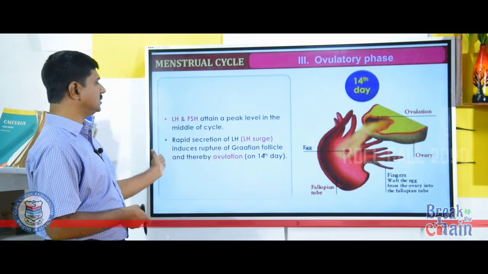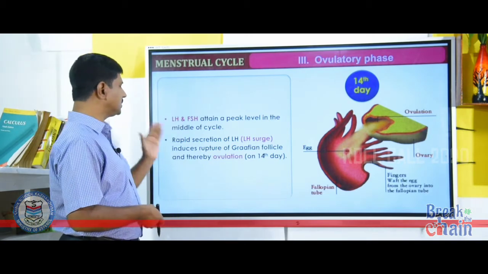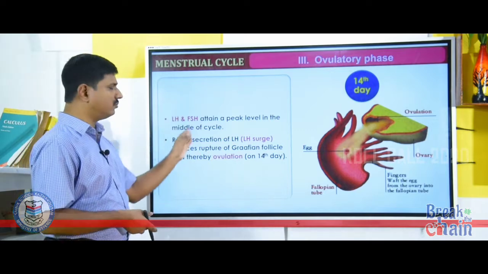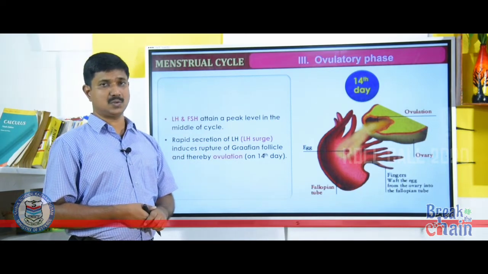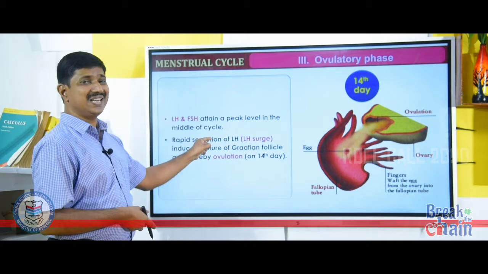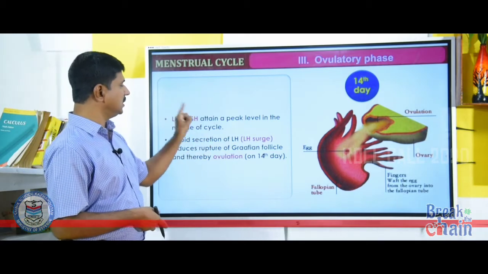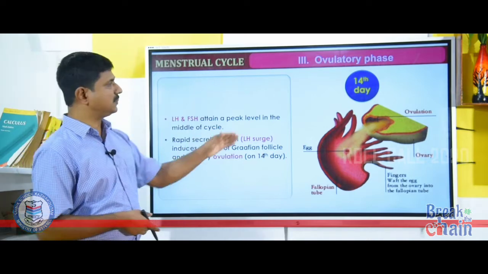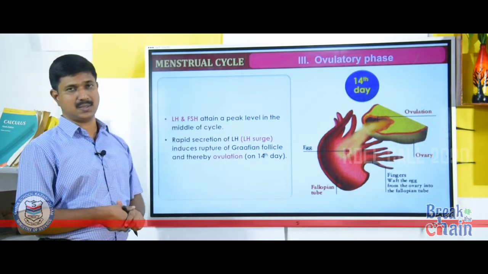Due to the LH surge, Graafian follicle ruptures and ovum is released. The process of release of ovum is called ovulation. So, ovulation occurs due to LH surge. LH surge is the rapid secretion of LH, luteinizing hormone, which takes place on the 14th day of the menstrual cycle.